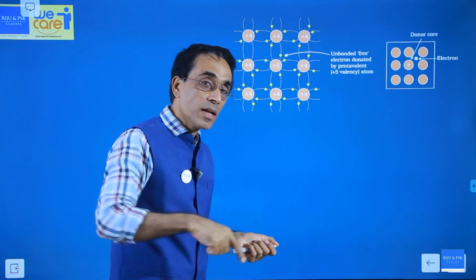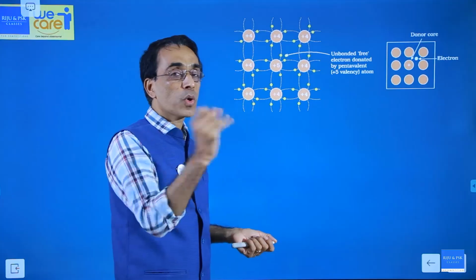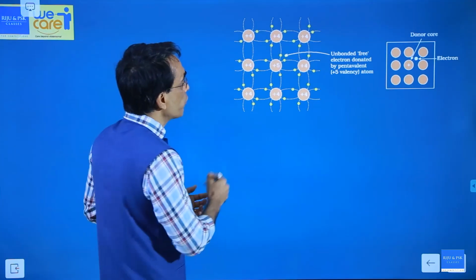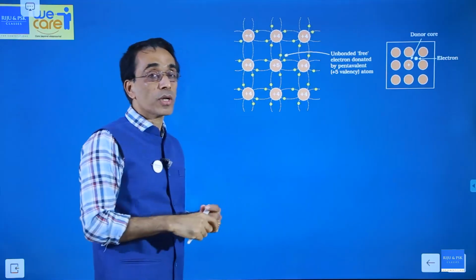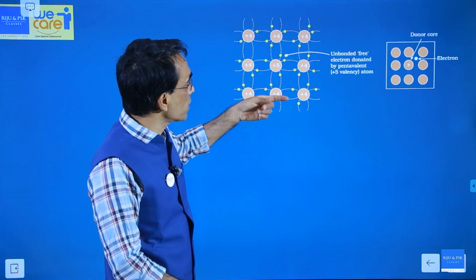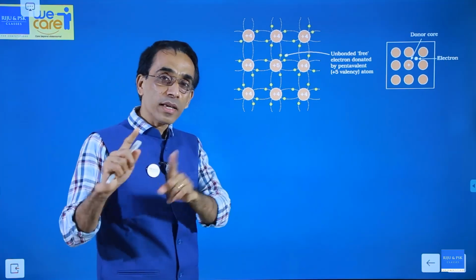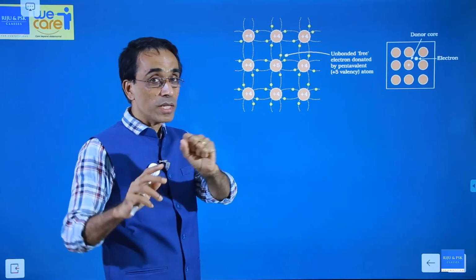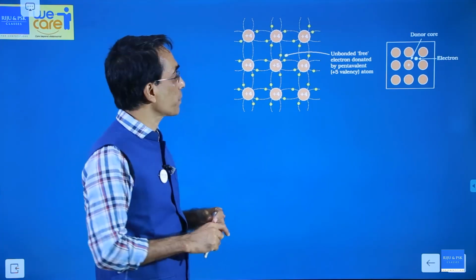Understand, that will still be orbiting the arsenic nucleus, but that is not part of the covalent bond. Out of the 5 electrons in the arsenic atom, 4 are in the covalent bond. The 5th one is not in the covalent bond, but of course it is in the valence shell.